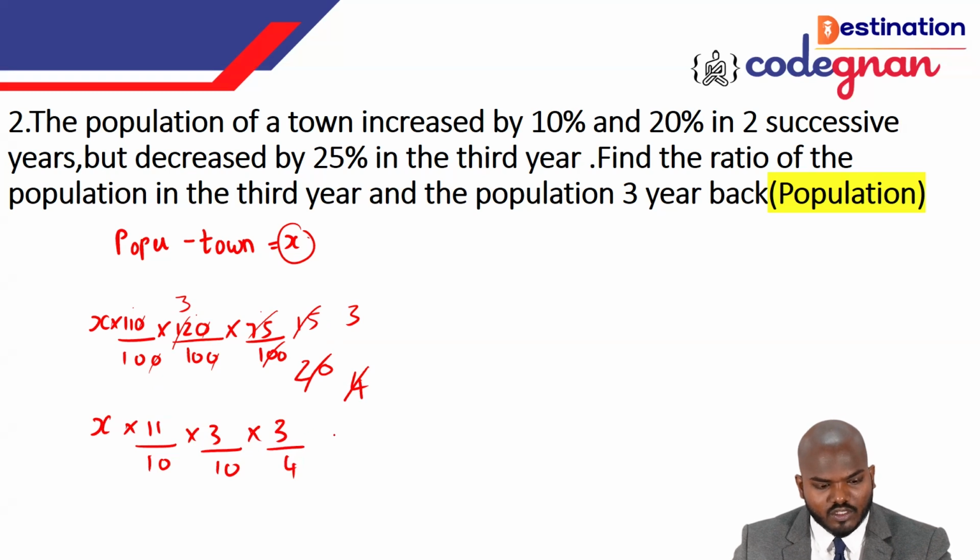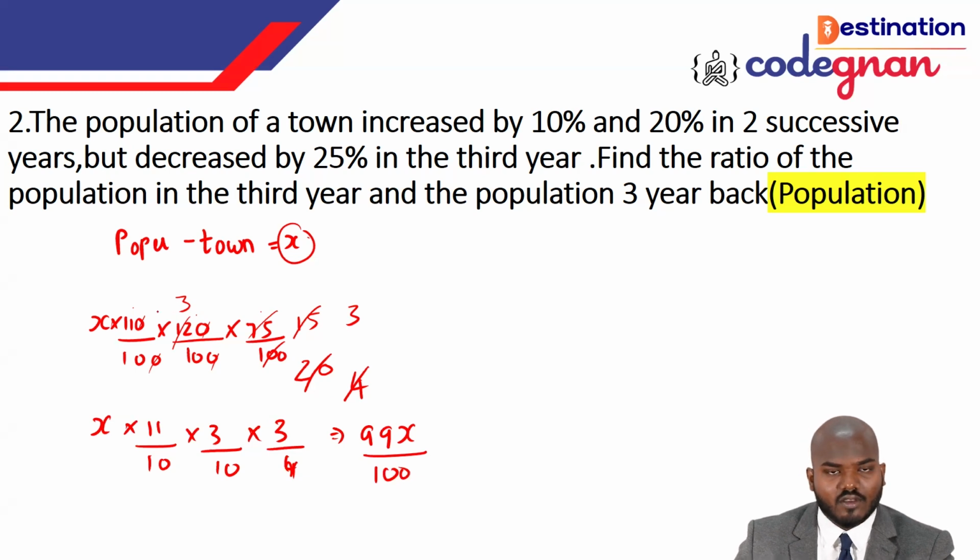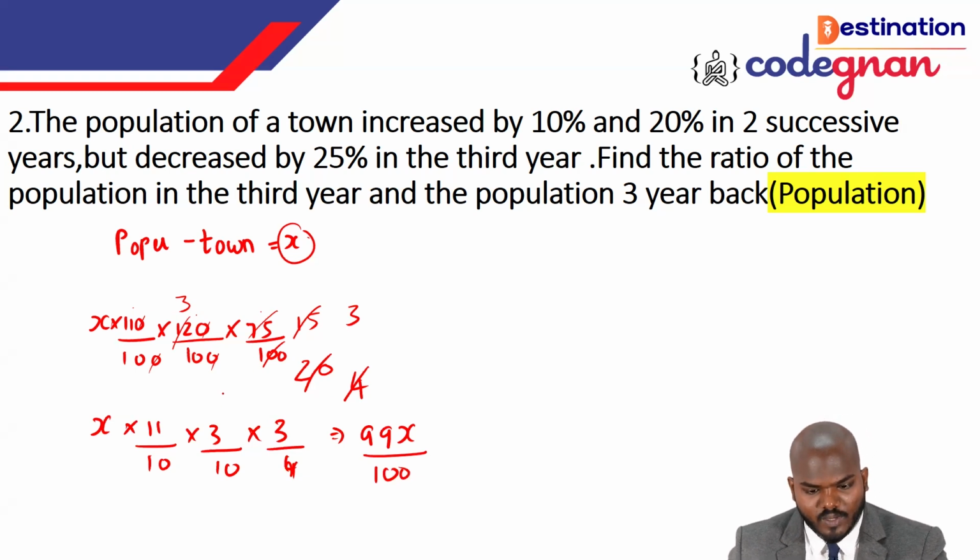Okay, once you take down this value, guys, you will find the answer. That is 3 times 3, we get 9. Okay, 9 times something, we can call it 99x by 100. Okay, you see this one, the 4 can be cancelled, this 12 times 3. That's how the value is made here.